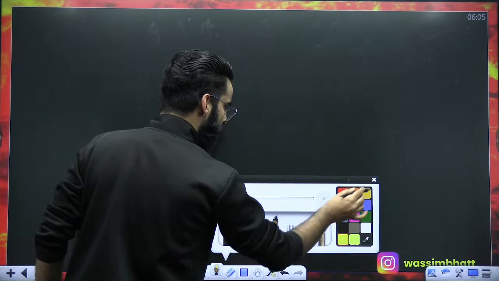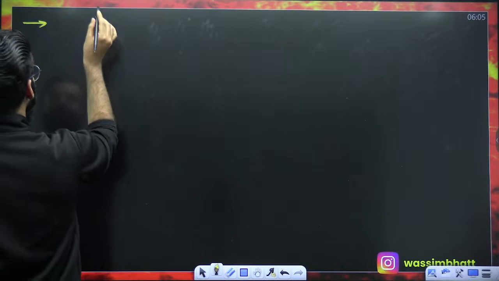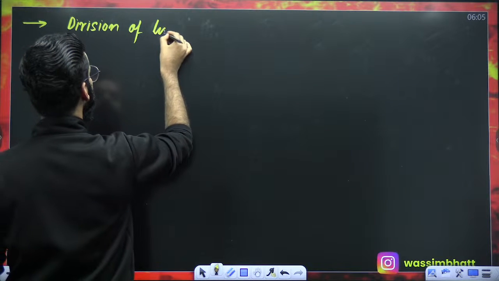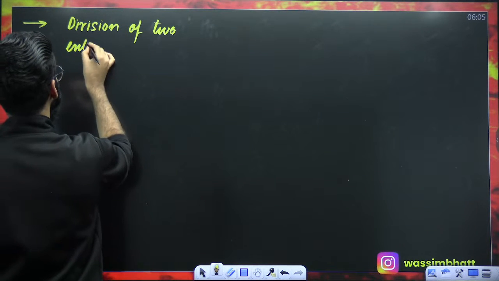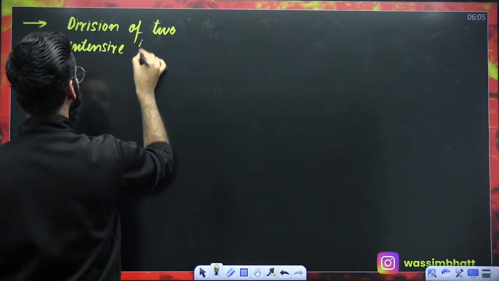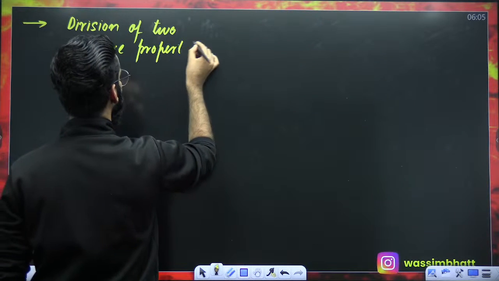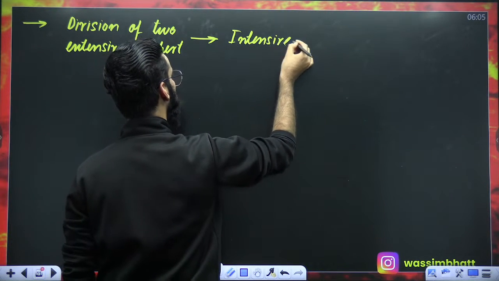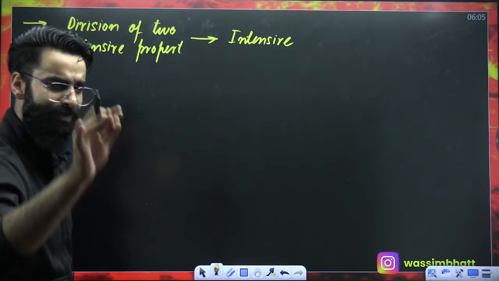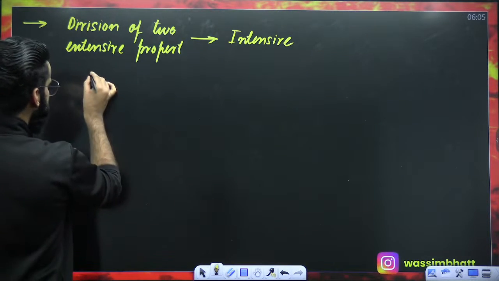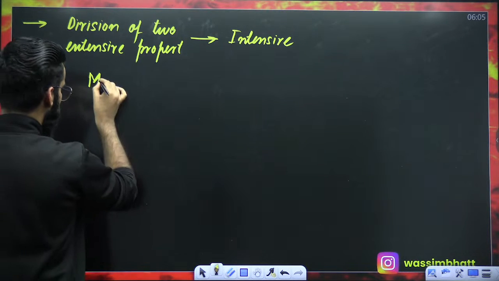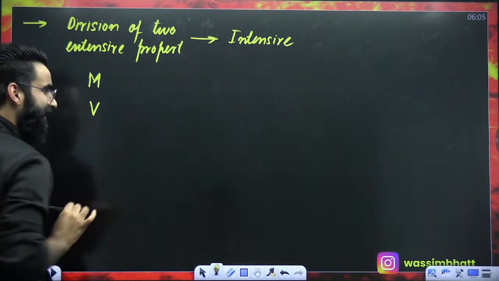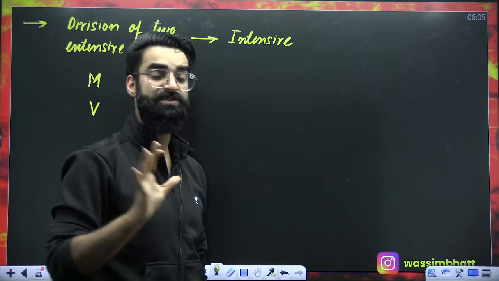Now, my dear students, one more important thing. Let me tell you, division of 2 extensive properties makes the new property as intensive. What does that mean? Have a look. For example, I have got an object whose mass is m. Volume of the same object is V.